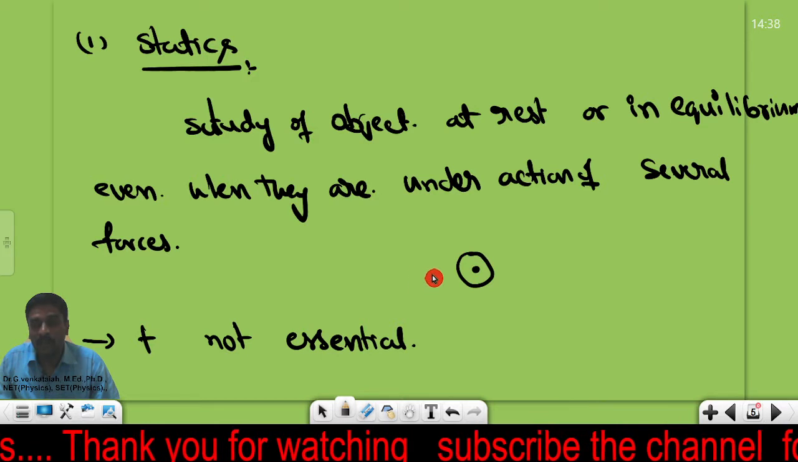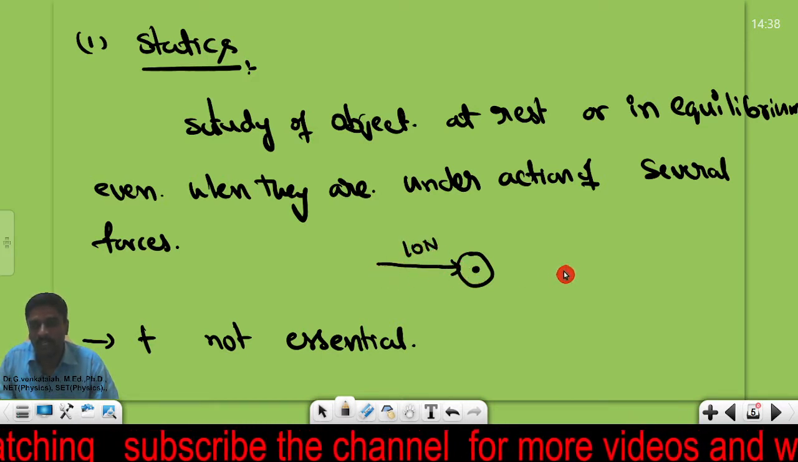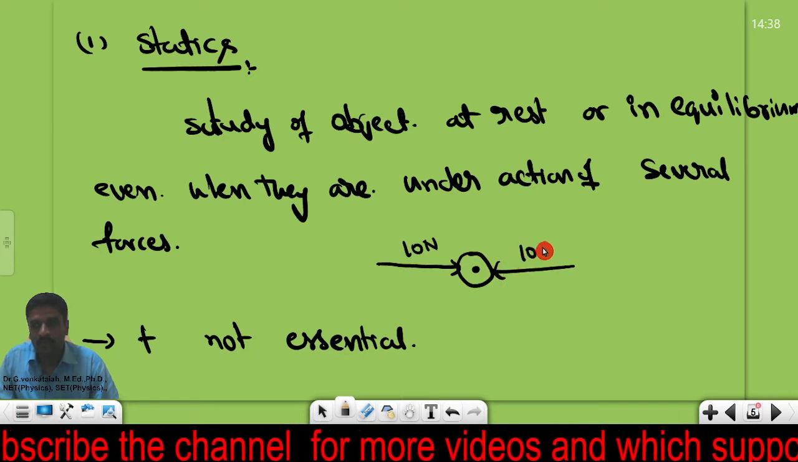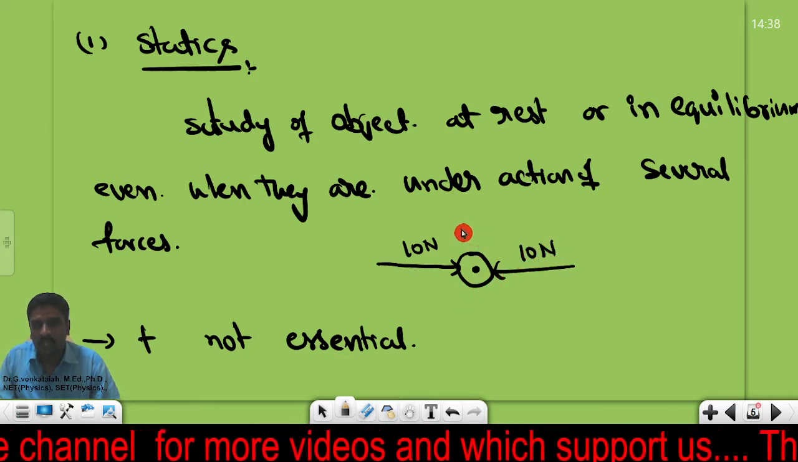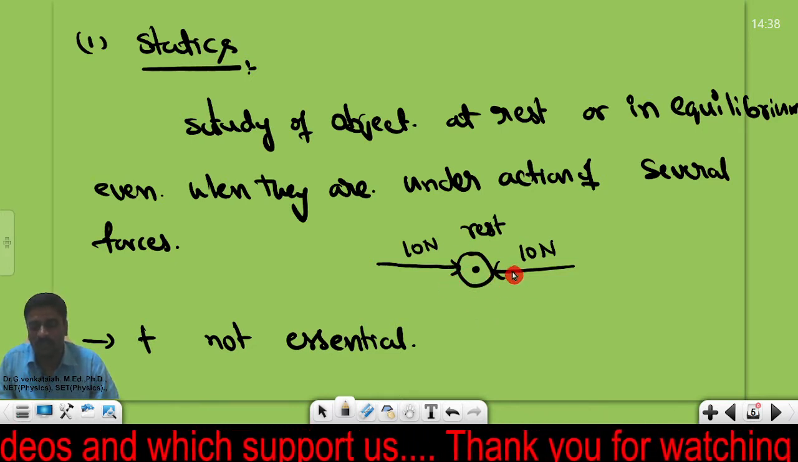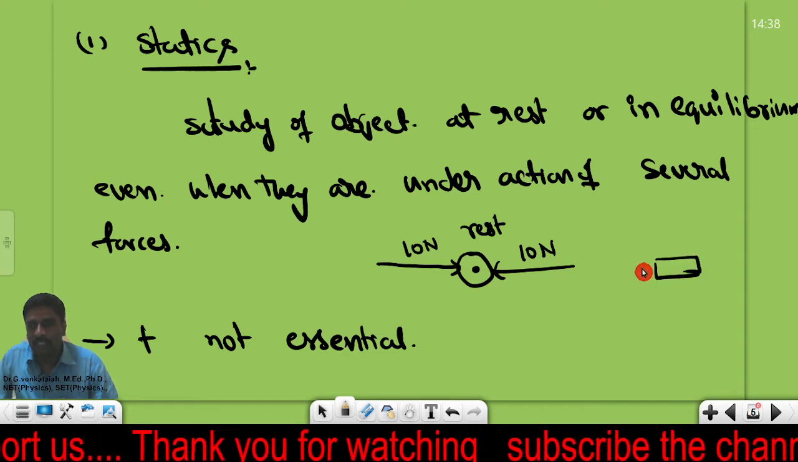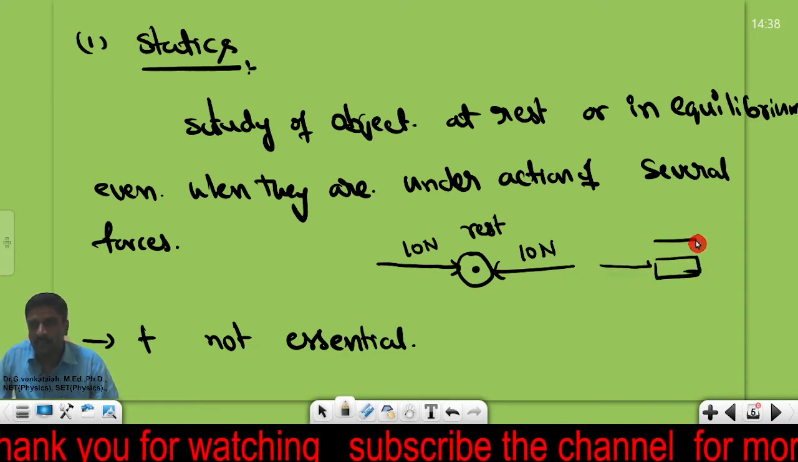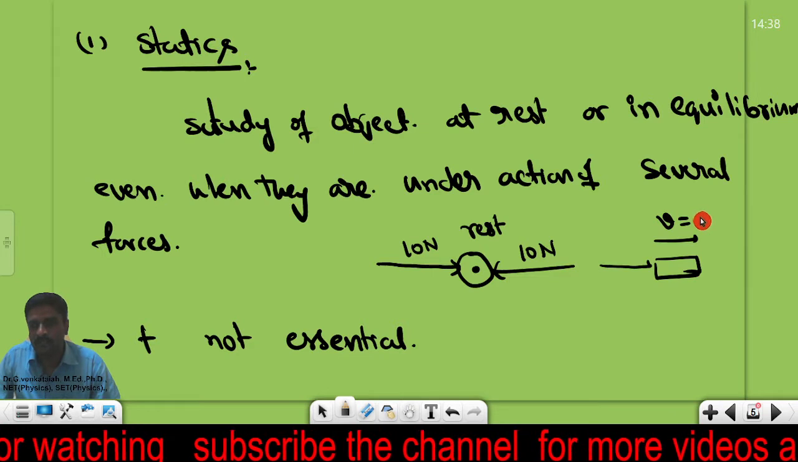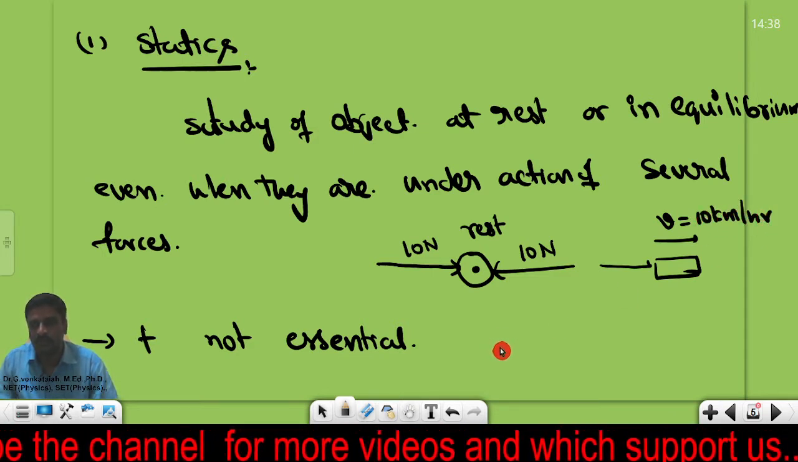Let me take an example: you apply a force of 10 Newton from left to right and a force of 10 Newton from right to left, and the object comes to rest. When the object was at rest in the previous case, now also it is at rest. Let me take one vehicle moving like this, with a constant velocity v equal to, let me take, 10 km per hour. The object is moving at 10 km per hour.